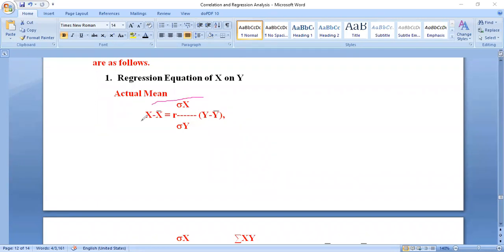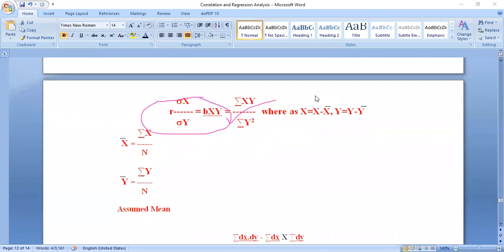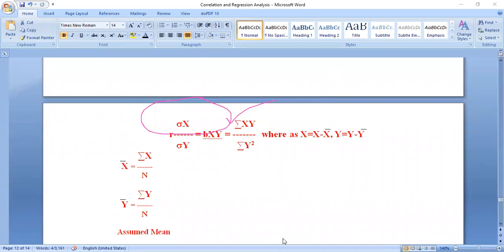Observe carefully. x minus x bar is equal to r into standard deviation x by standard deviation y into y minus y bar. Here r into standard deviation x divided by standard deviation y is equal to bxy. We can say that bxy.